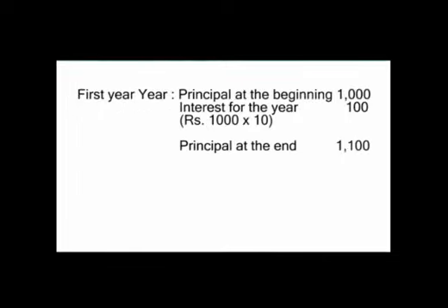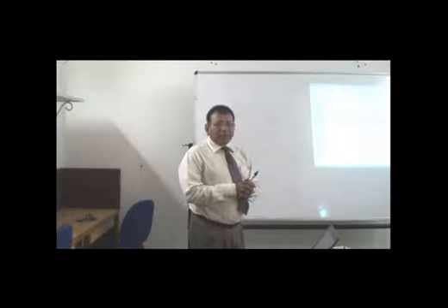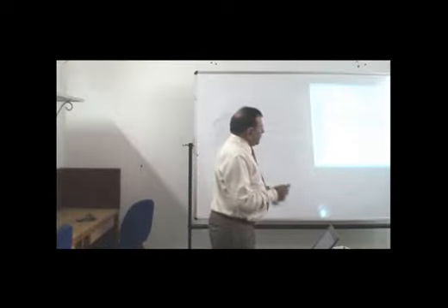First year, the principal at the beginning of the year is 1000 rupees. So the interest is 10% per annum compounded annually, and the principal along with the interest at the end of the first year would become 1100, because 1000 is the principal amount and 100 is the interest amount.